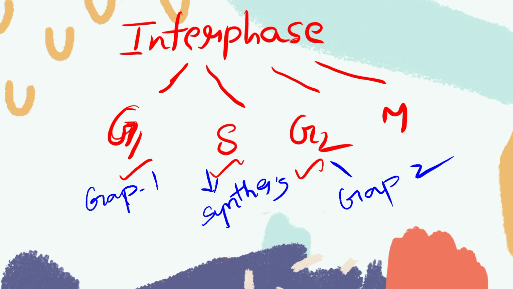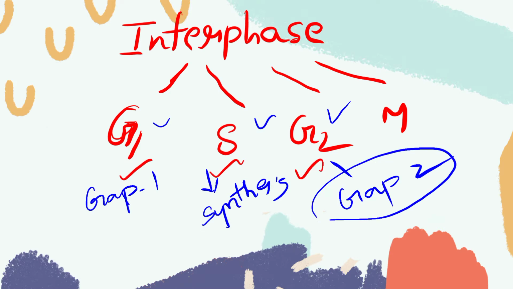Interphase is basically divided into three phases: G1 phase, S phase, and G2 phase. G1 phase is also called gap 1 phase, S phase is also called synthesis phase, and G2 phase is also called gap 2 phase.